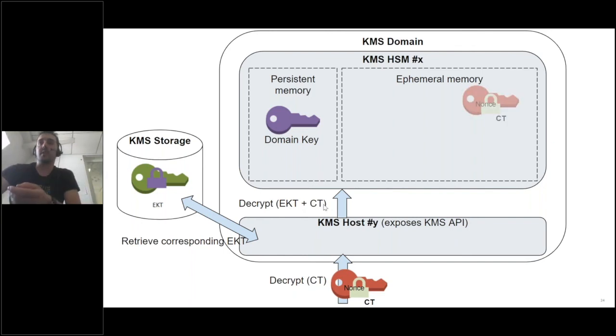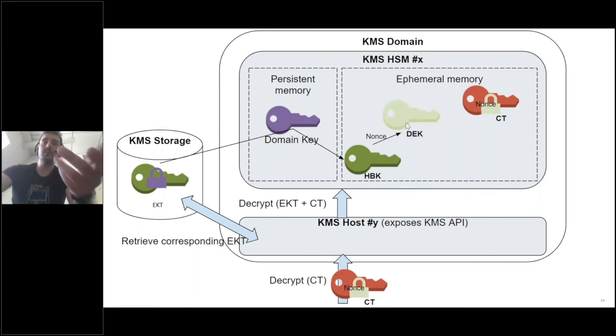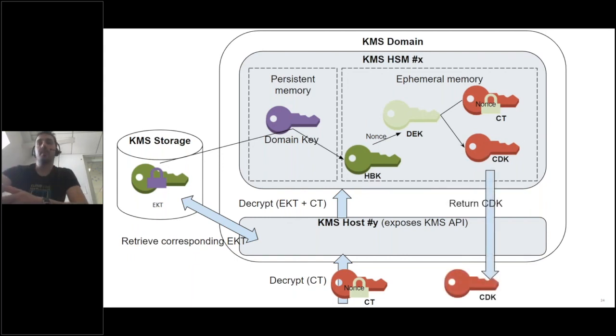And it will really be the same. You have the ciphertext with the nonce. The HSM will retrieve the HSM backing key from the encrypted key token using its domain key. It will use the same nonce to regenerate the data encryption key, and it will use the data encryption key to decrypt your ciphertext, retrieve your original customer data key, and return it to you.